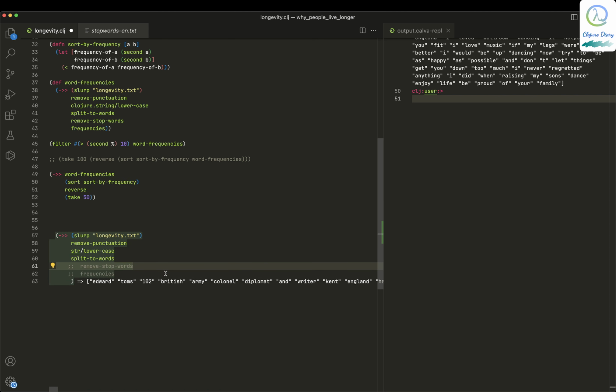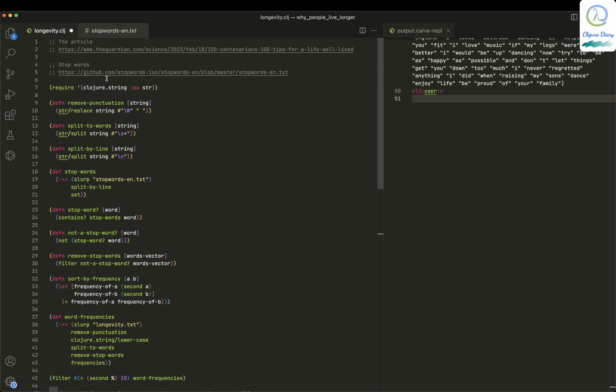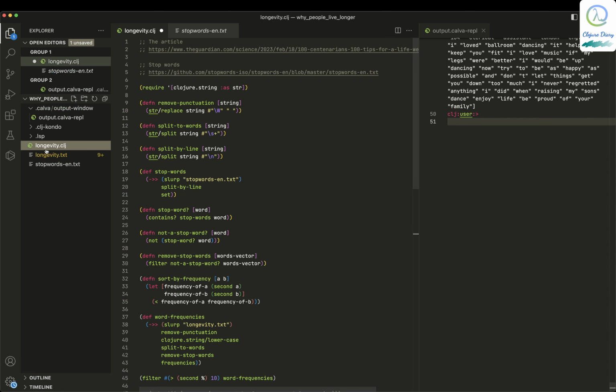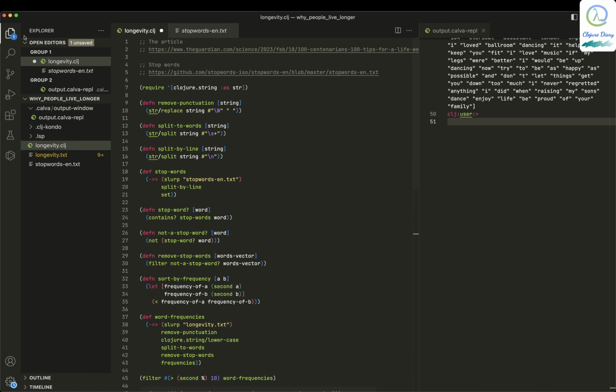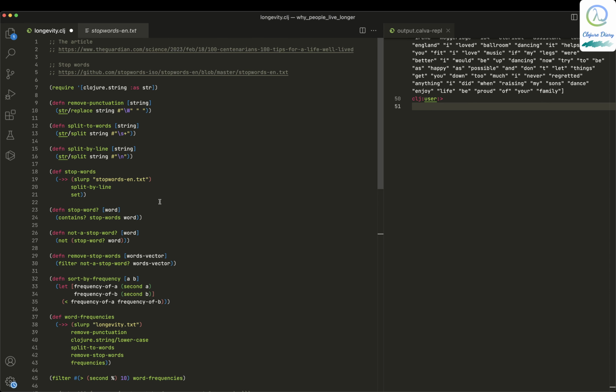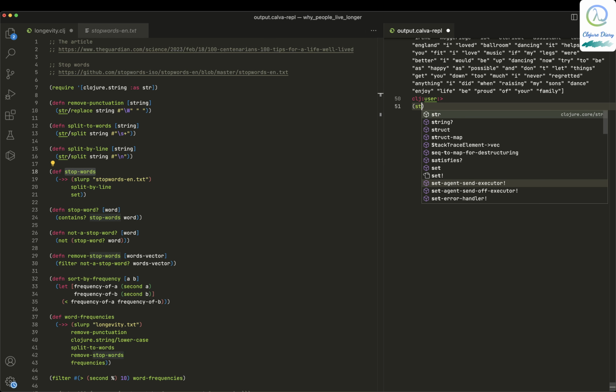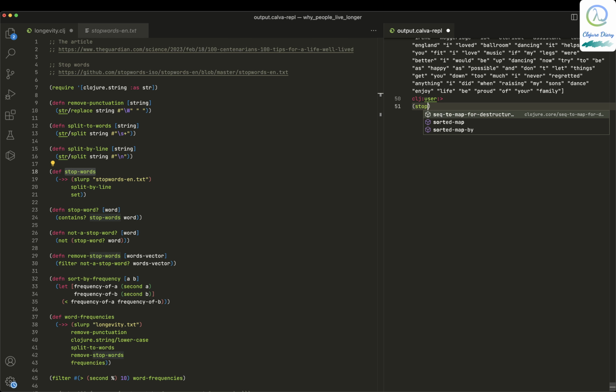Okay, so the stop words are nothing but, like I said, if you remember, it's in this file, the stop words file over here, and that file can be found over here. And what I'm doing is putting it in a variable over here. So if I put stop words, I will get a list of all these words.